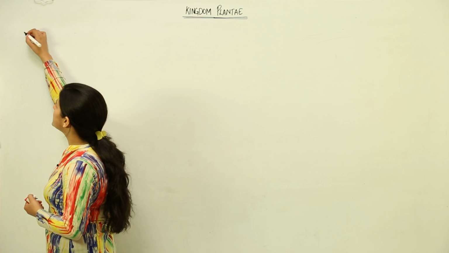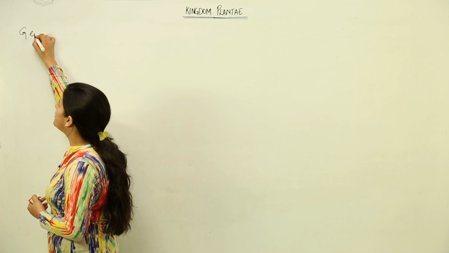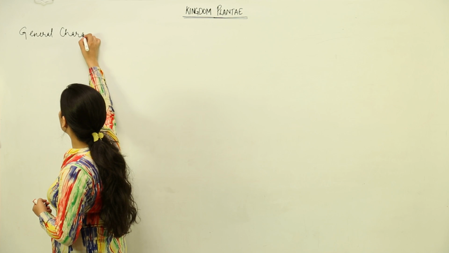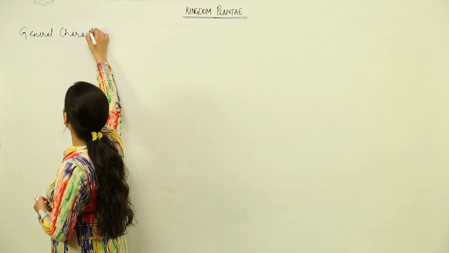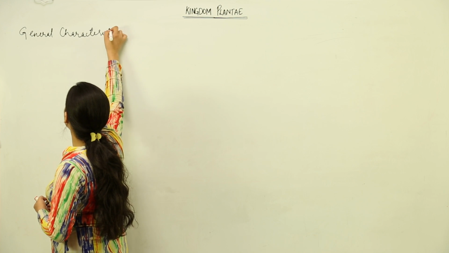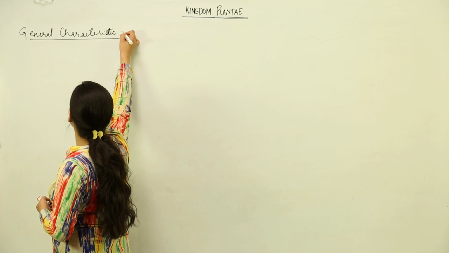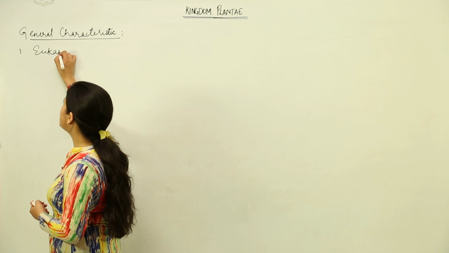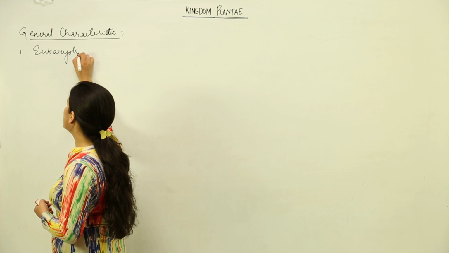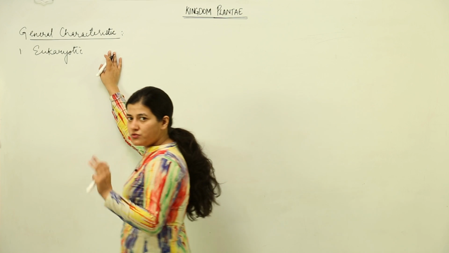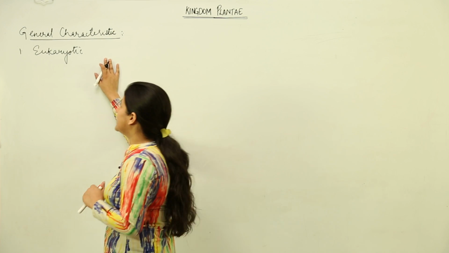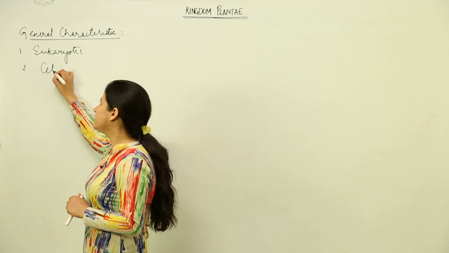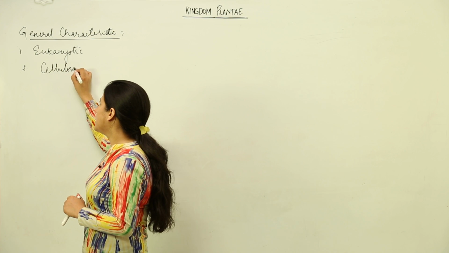So what is the first thing? That is, what would be the general characteristics? So the general characteristics would be nothing else but those criteria only which enable an organism to enter the plant kingdom. The first and the foremost one is that the cell should be eukaryotic in nature, which means that it should have a true nucleus. It should not be like bacteria. Second criteria is that it should have a cellulosic cell wall.